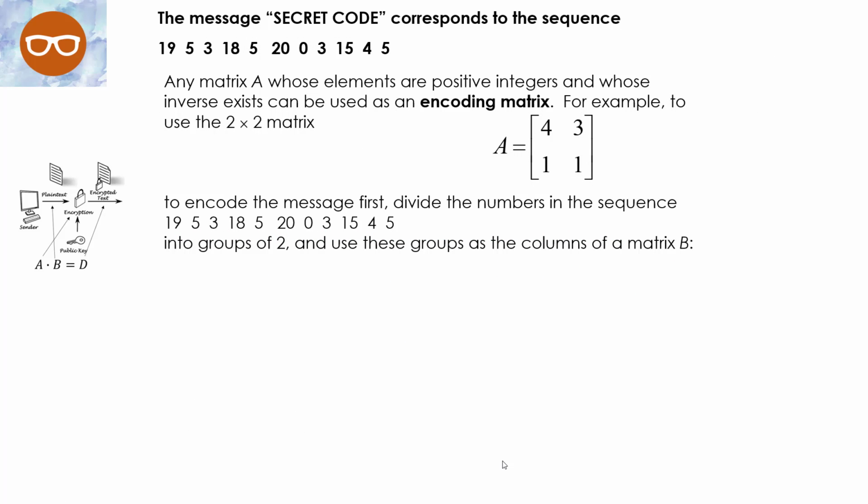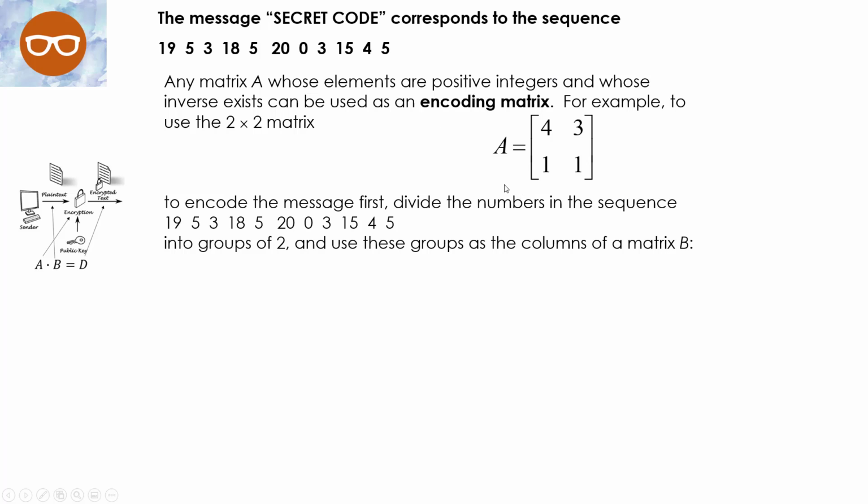What we have to do next is any matrix A whose elements are positive integers and whose inverse exists can be used as an encoding matrix. For example, to use the 2 by 2 matrix, this one, 4, 3, 1, 1, to encode the message, first divide the numbers in the sequence into groups of 2 and use these groups as the columns of a matrix B. I want to mention that in your homework, for a lot of you, you'll already have an encoding matrix.